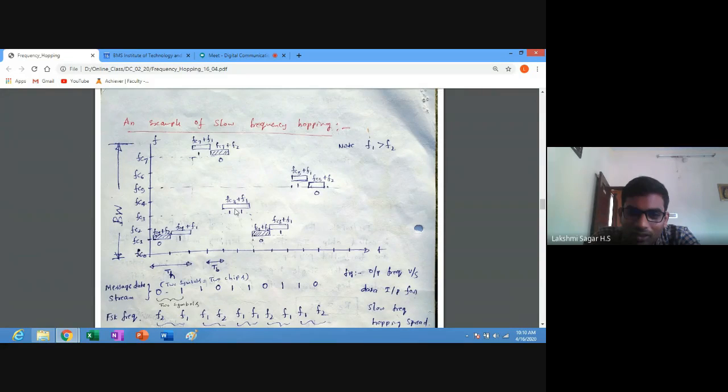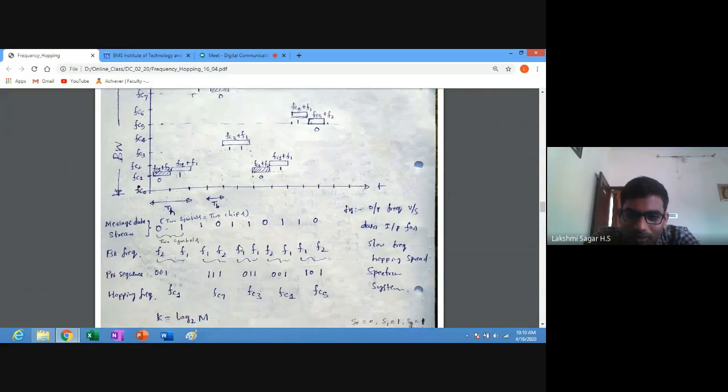So for FC3 we are using FC3 plus F1, because two consecutive ones are present here. When two consecutive ones are present, it takes the same slot, and subsequent slots will be allocated in the same frequency slot. It continues. So FC3 plus F1 for one dwell time, and for the next dwell time it also continues FC3 plus F1. The next slot has a different symbol.